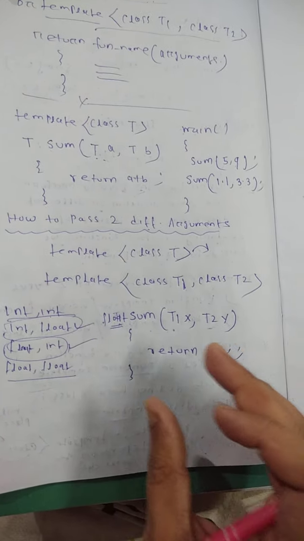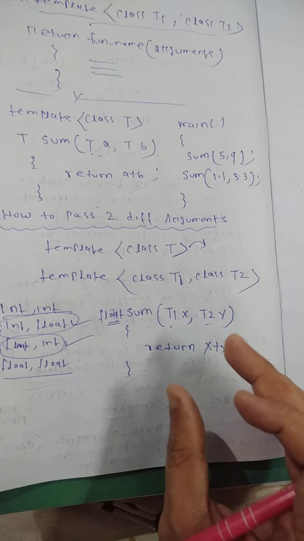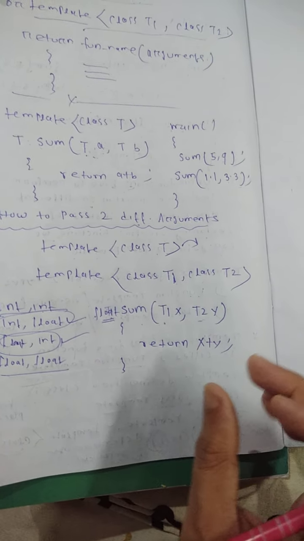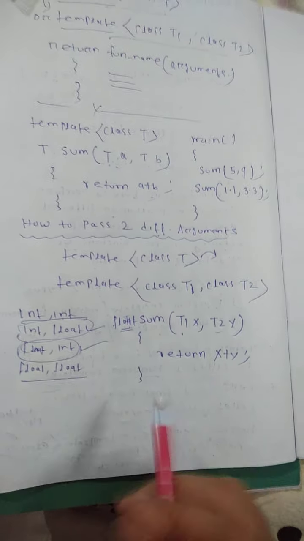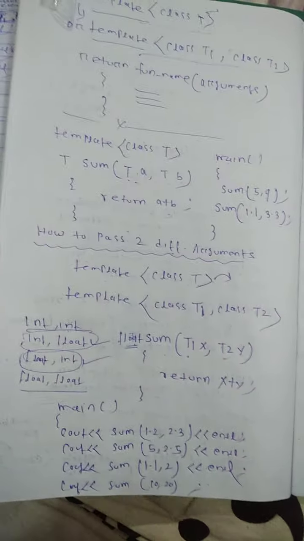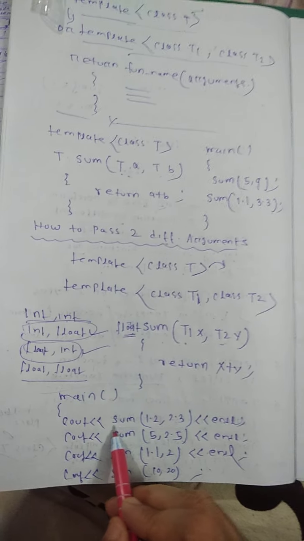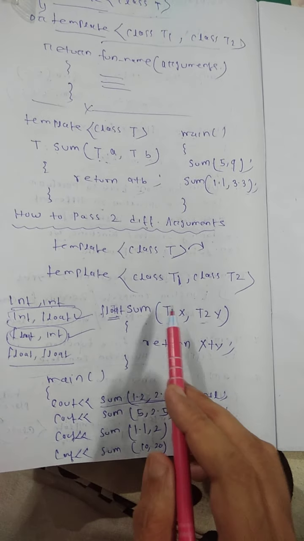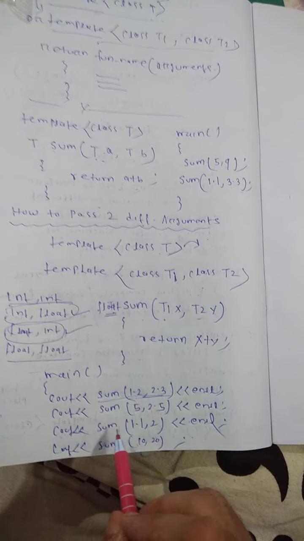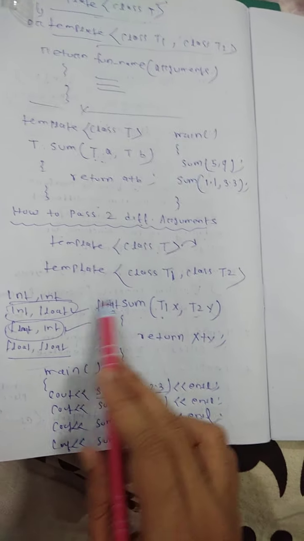We could not consider either T1 or T2 because we could not know about the type. Type is defined at the function call in the main function. So in the main function, what happens? Whenever we pass sum equal to 1.2, 2.3, 2 floats are there. That means T1 is float and T2 is float, and the result is also float.